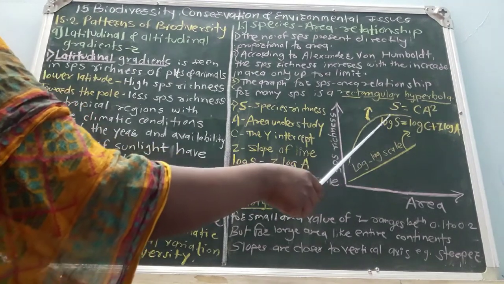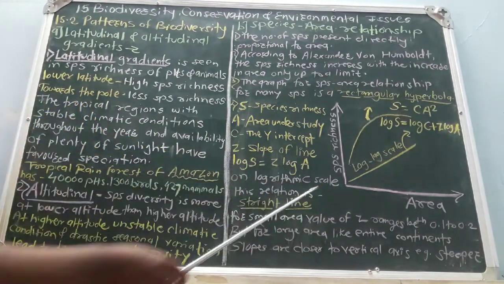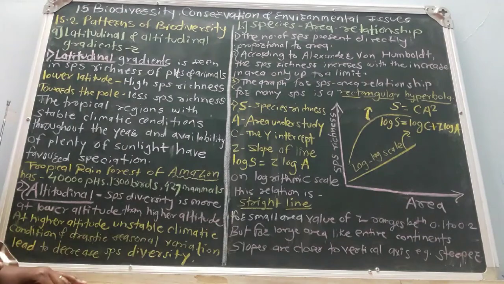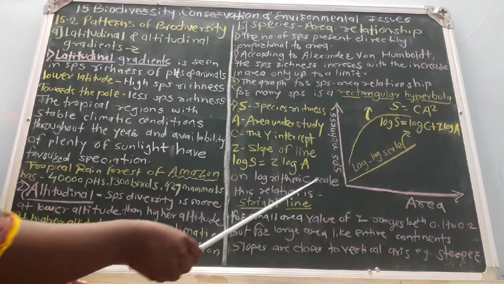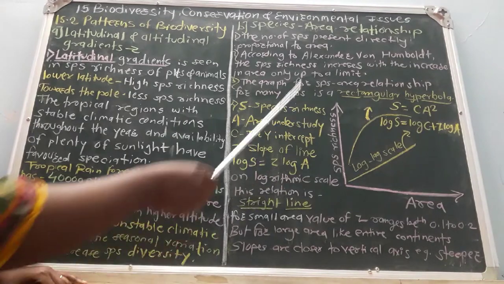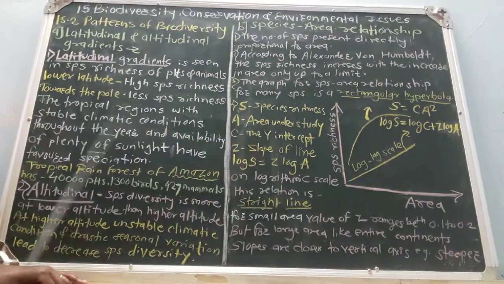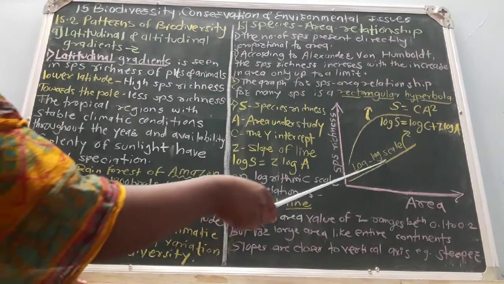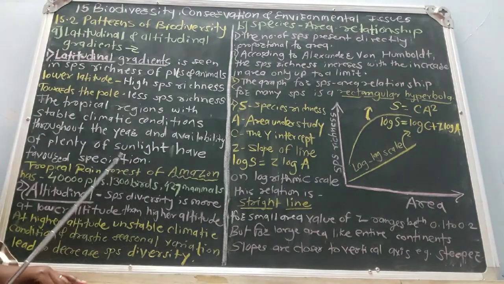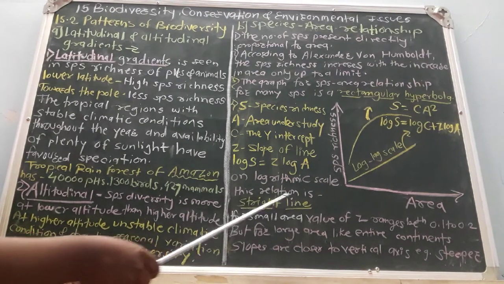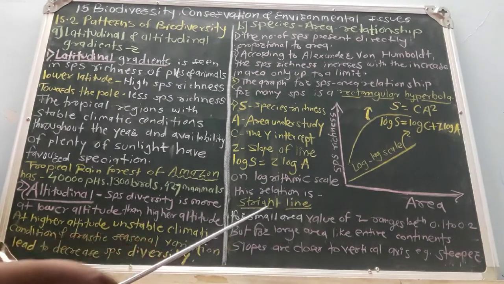Beyond that limit, species richness is generally not found. On a logarithmic scale, the relation of species to area is always a straight line.